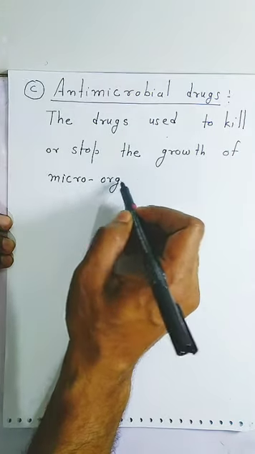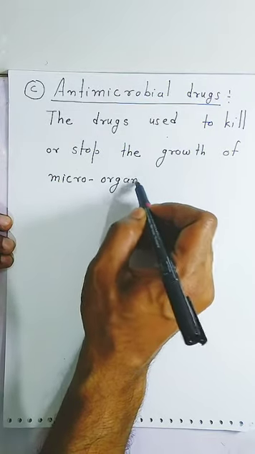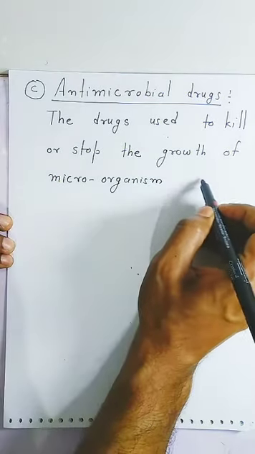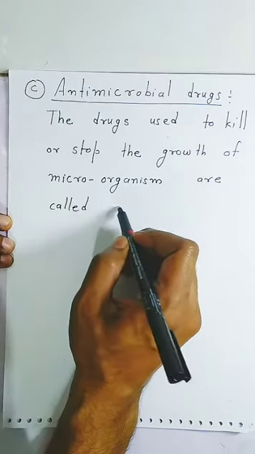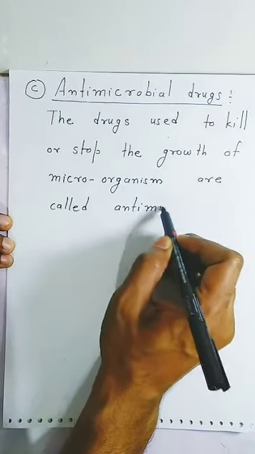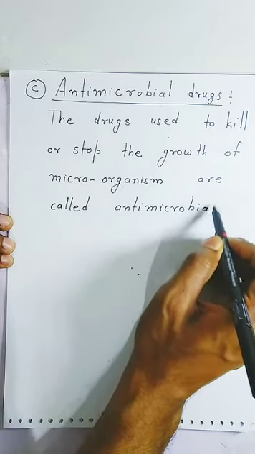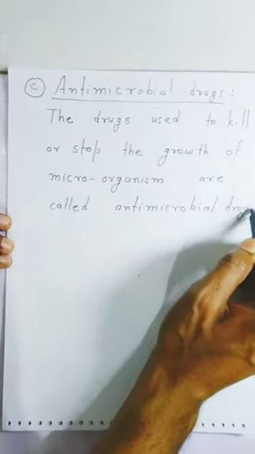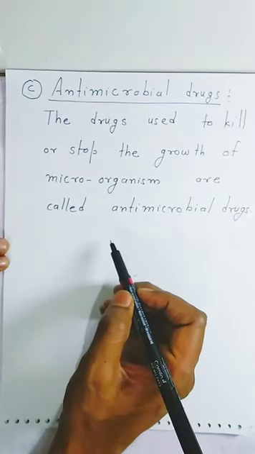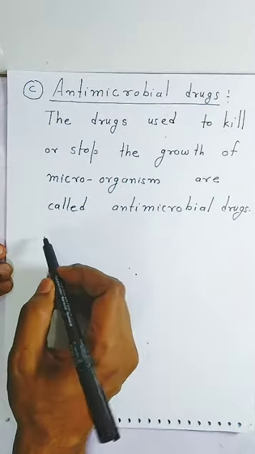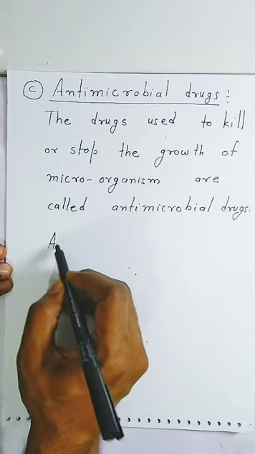Students, you all know algae, fungi and bacteria. These are the microorganisms. That type of drug is called antimicrobial drugs. The drugs which we take to kill or stop the growth of microorganisms are called antimicrobial drugs.